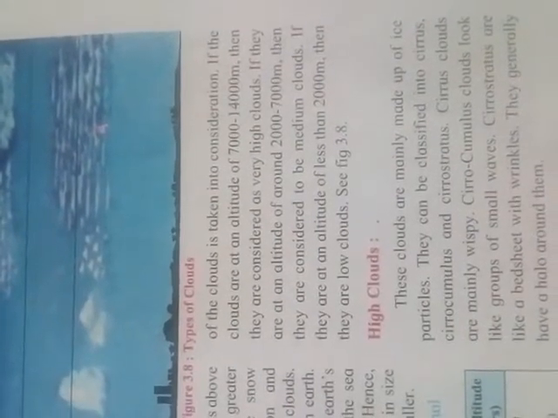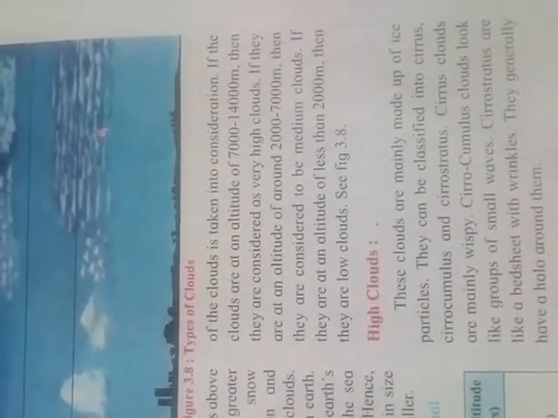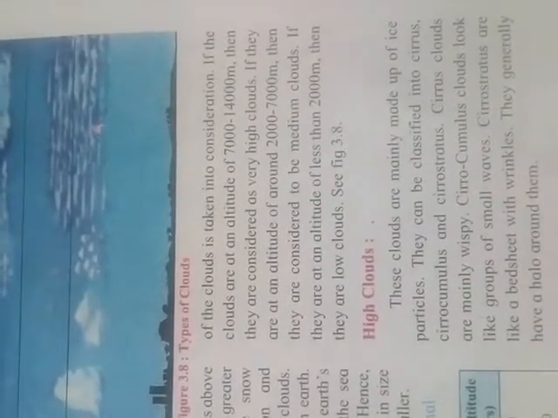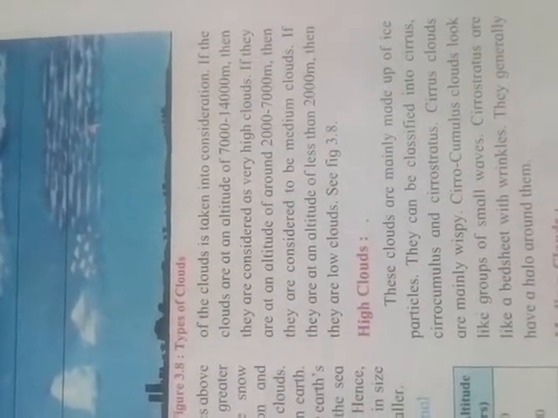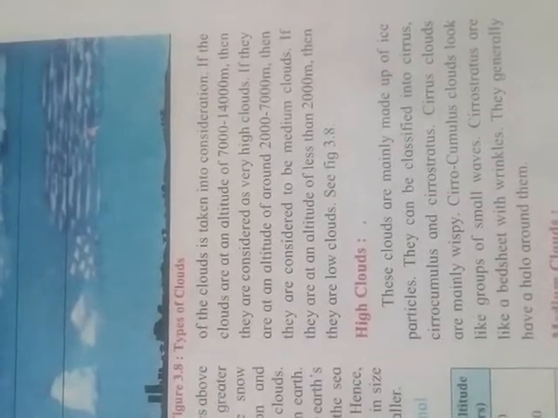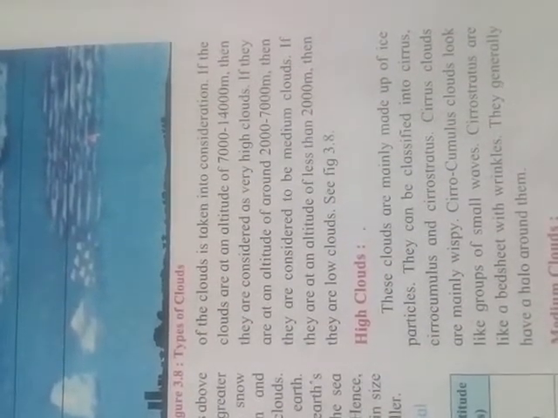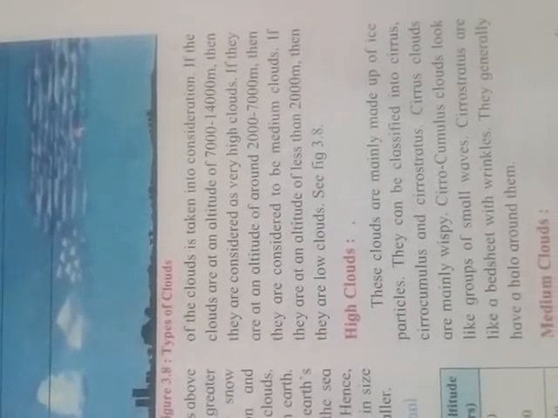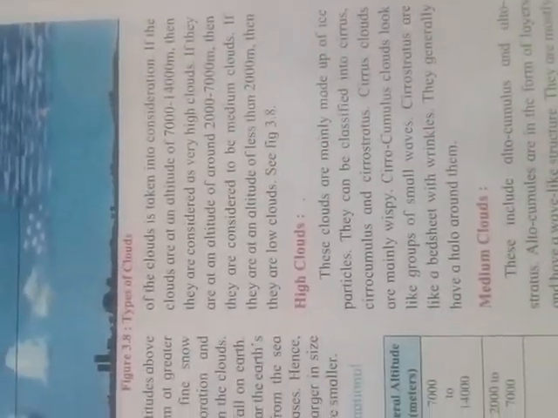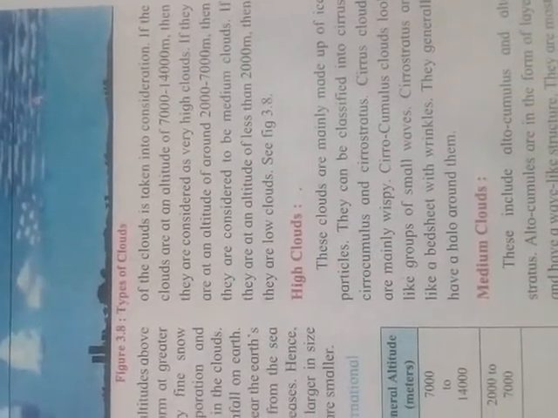Clouds at an altitude of 2,000 to 7,000 are considered medium clouds, and if the altitude is less than 2,000 meters, then they are low clouds. That means clouds are divided into high clouds, medium clouds, and low clouds.